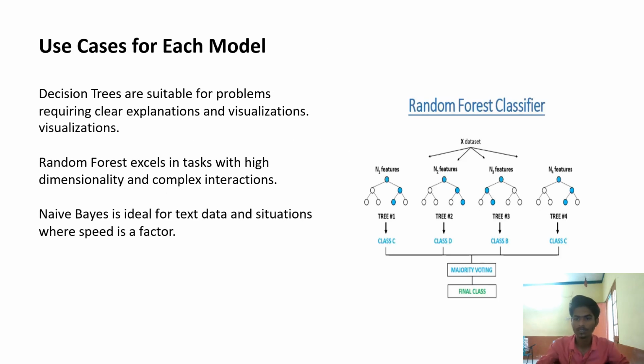Now, the use cases for each model, meaning in which cases these models are used. Decision trees are suitable for problems requiring clear explanations and visualizations. Random forest excels in tasks with high dimensionality and complex interactions. Naive Bayes is ideal for text data and situations where speed is a factor.